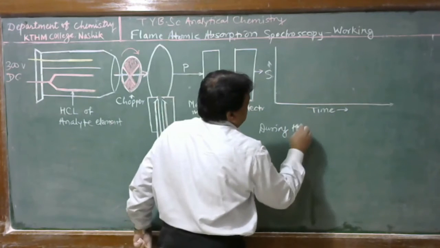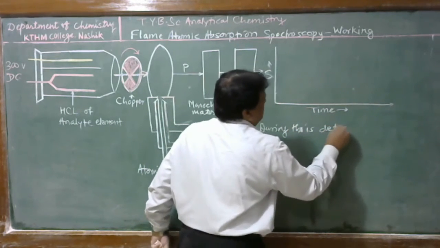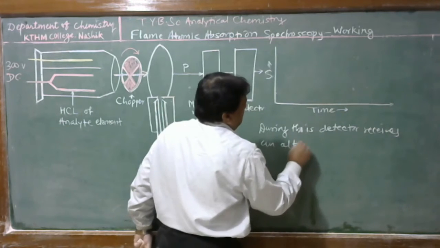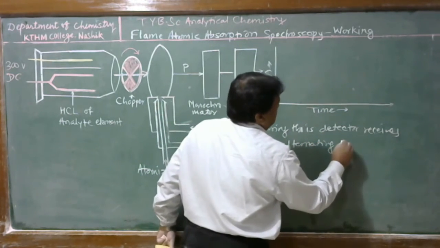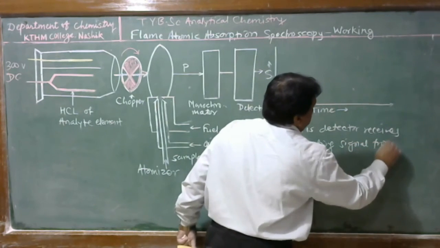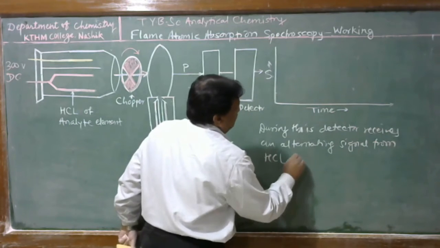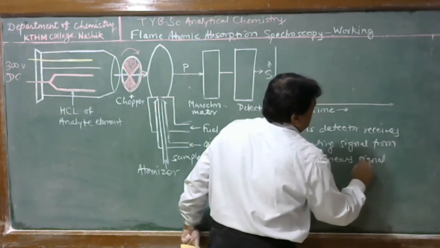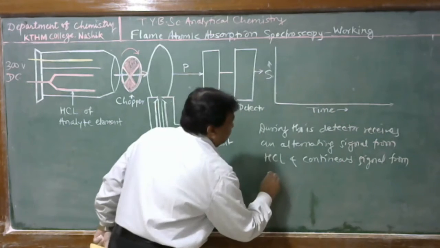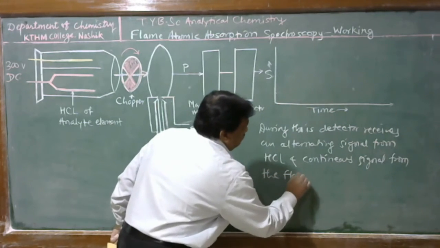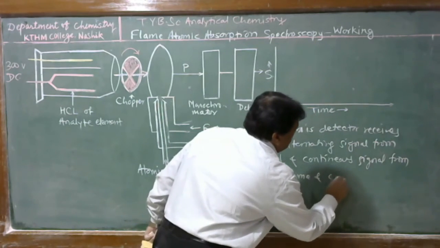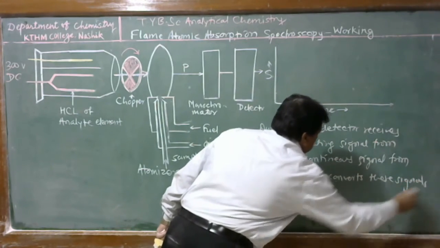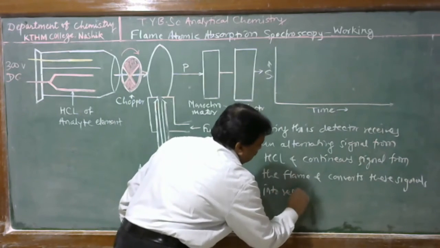During this, the detector receives an alternating signal from the hollow cathode lamp and a continuous signal from the flame, and converts these signals into a respective photocurrent.